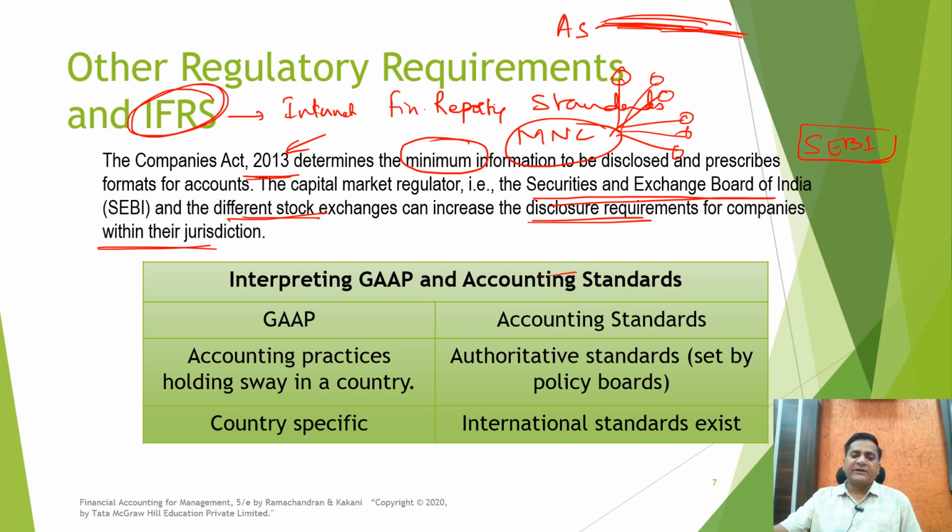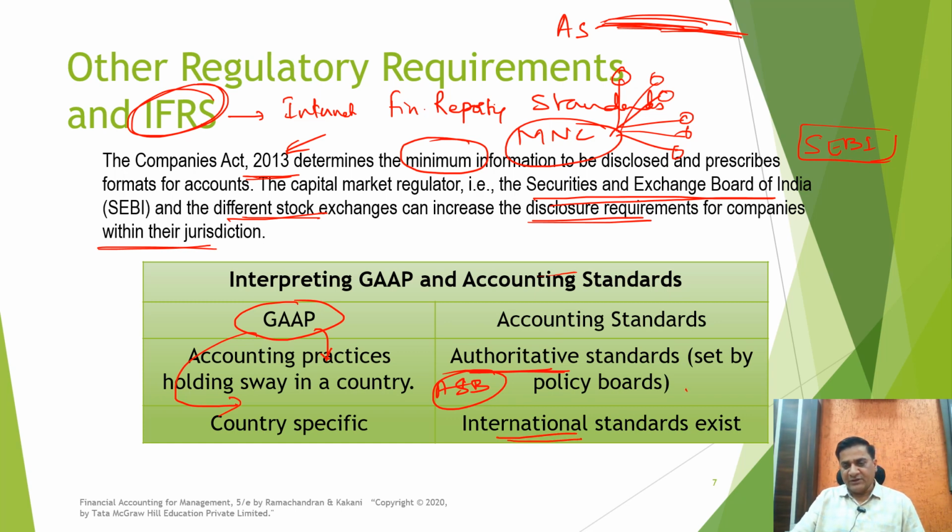So when we talk about the interpretation of GAAP and accounting standards, what we see is GAAP is nothing but the accounting practices which are prominent in a particular country, which are being followed, and which have a huge impact on the accounting process. Whereas accounting standards are authoritative in nature, issued by the standards board, the accounting standards board. Right? GAAP is country specific, and in case of the accounting standards, now you have international accounting standards.